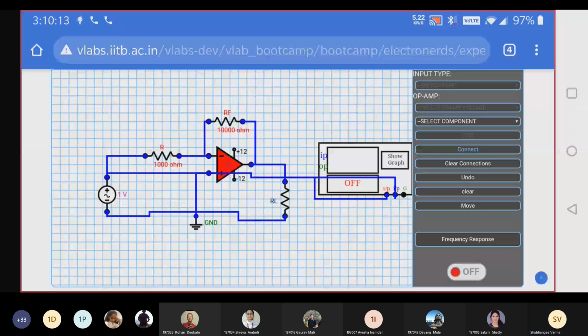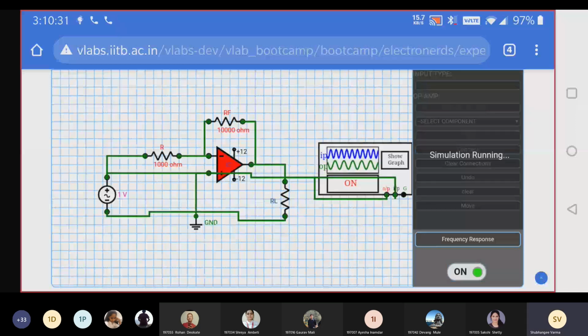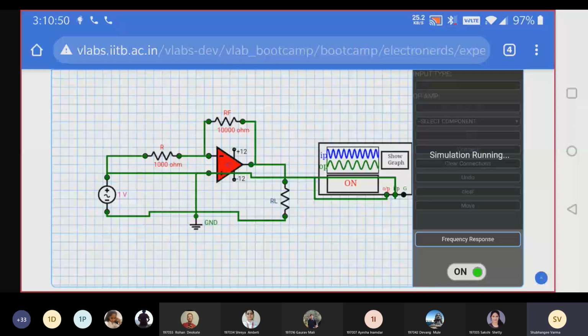Yes, ma'am. Okay, now here you can see the off button. So our connection is done. So click on off to turn on the circuit. Now we have turned on the circuit on CRO. You can see the output. See, input is less, but your output is larger. And if you observe carefully, for negative input, you are getting positive half cycle.